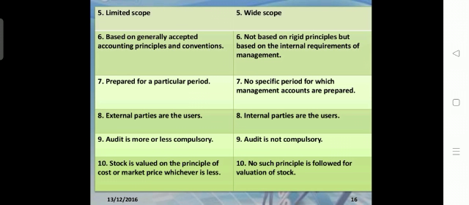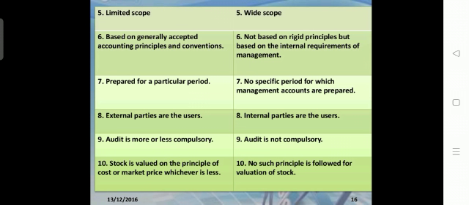So audit is considered under financial accounting. When you have prepared any financial data or financial accounting statements, audit is compulsory under financial accounting. The audit is not compulsory under management accounting preparation.